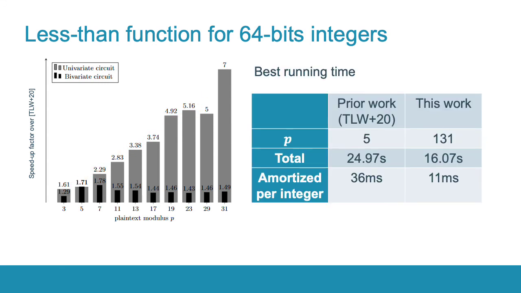The best running time that we could achieve is with the plaintext modulus of 131. The total time is around 16 seconds, but it is possible to encode several integers into one ciphertext and process them in parallel such that the amortized running time per integer is reduced. We obtained 11 milliseconds per integer, while the prior algorithm could achieve only 36 milliseconds. This is an improvement by a factor of more than 3.